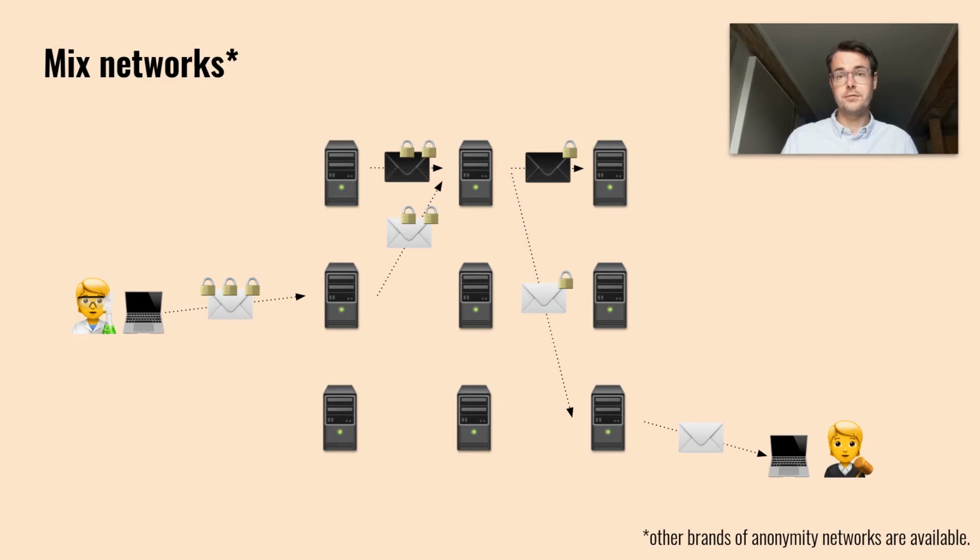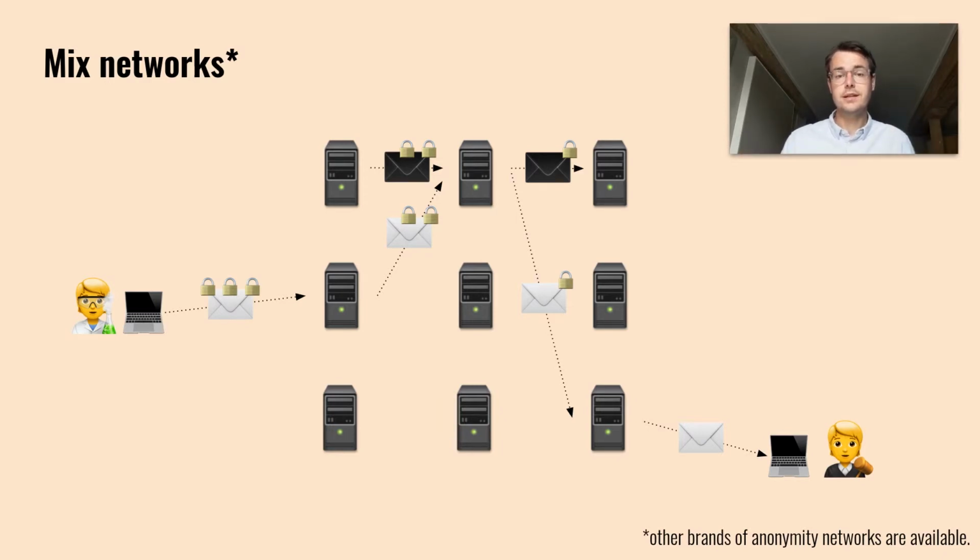Our work is in the field of mixed networks. For those unfamiliar, mixed networks are a basic class of anonymity networks. They allow to hide the relationship between the sender and the recipient of messages. A mixed network does so by encrypting the messages in multiple layers and sending them over multiple hops. Every hop is able to remove only the outermost layer and read the address of the next hop from the included message header. So every hop only knows its direct predecessor and successor.